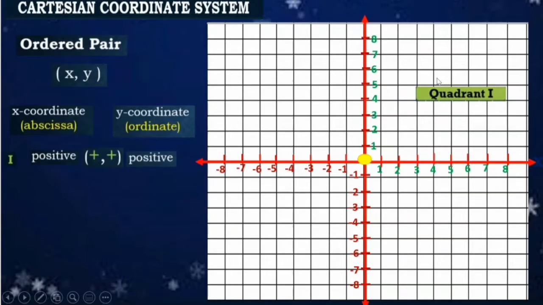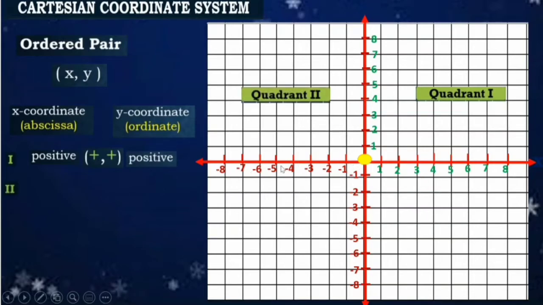Okay po, another one. In quadrant 2, let's identify the x-coordinate and the y-coordinate. Since our x-axis, from the origin going to the left, is negative, this is our quadrant 2.